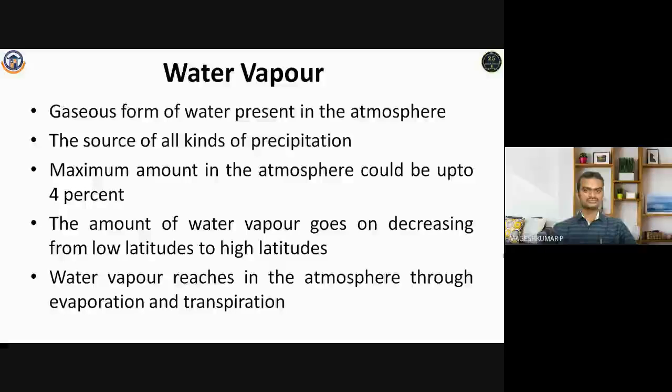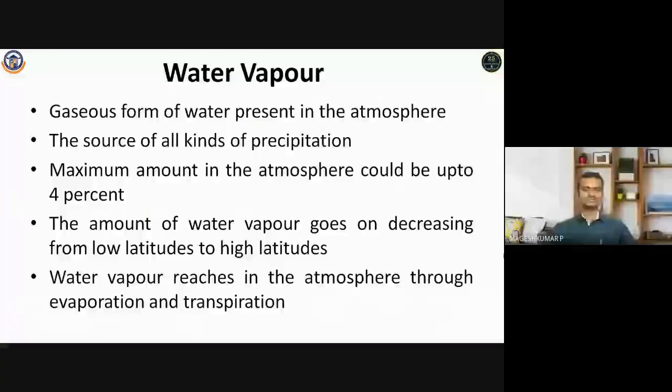The gaseous water can take the form of precipitation. Whether it is direct precipitation or snowfall or any kind of precipitation, it comes from the water vapor. The maximum amount in the atmosphere could be up to 4%. If you take it in volume terms, you can expect 4% of water vapor in the atmosphere. And the amount of water vapor goes on decreasing from low altitudes to high altitudes.